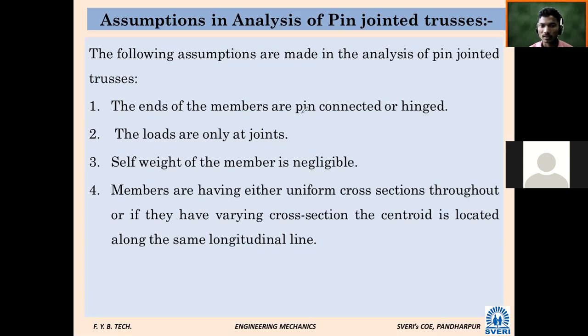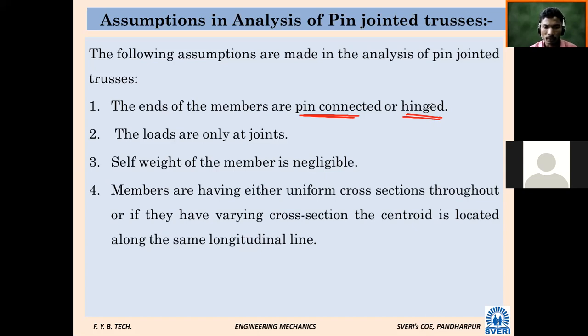Whatever ends are there, either it is pin joint or it is hinged. How many reactions are there at the hinge joint? Two reactions. This is the first assumption. Second one, the loads are only at joint. Means whatever load is there, it is applied only at joint, not in between the joint on the member. Most important assumption. When a frame is there, whatever load is going to be applied, it should be only at joint, not in between the joints.